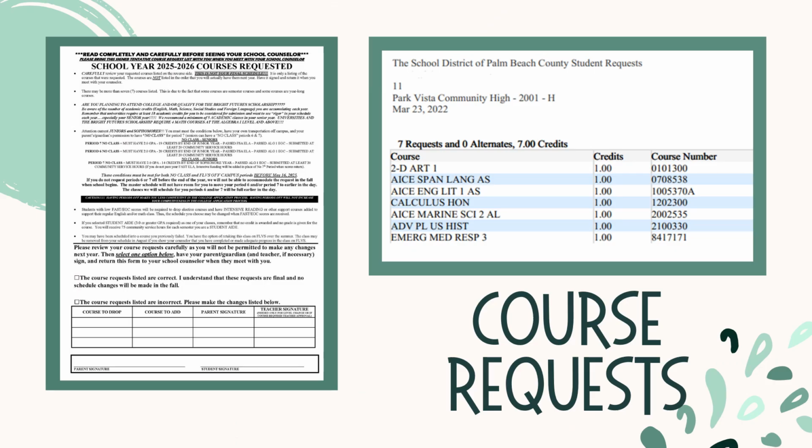Before your meeting with your school counselor, you will receive a copy of the courses you requested on your course selection sheet with an explanation on the reverse side. Please sign this, have your parents sign this, and bring it to your meeting. If you have any adjustments that need to be made to your course requests for next year, follow the outlined procedure. No changes can be made without a parent signature.